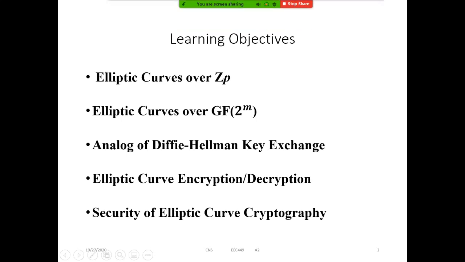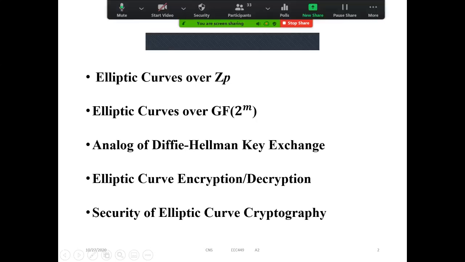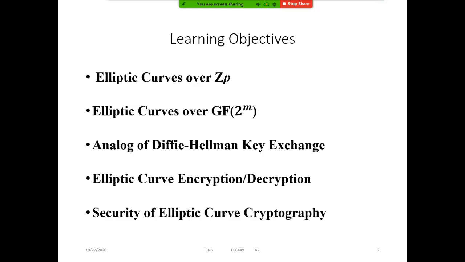Finally, I will conclude with how elliptic curve cryptography is more secure compared to other algorithms with a smaller number of bits in the key. So small key size, more security, that is what happens in elliptic curve cryptography. What the comparison is, we will also discuss.